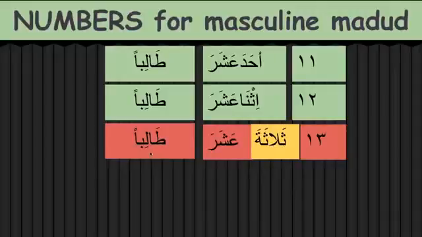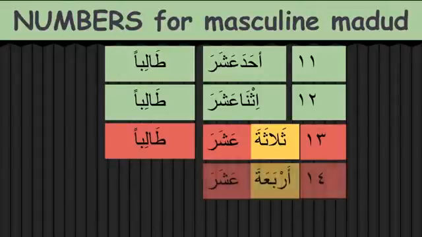Feminine number comes to describe a masculine noun, and ashara remains neutral. So it will just follow the noun. So it will be thalathata ashara taliban. So the only thing which changes is the first number, everything else remains the same.